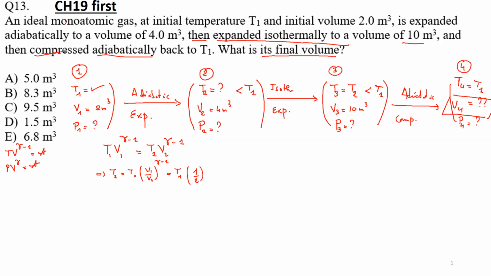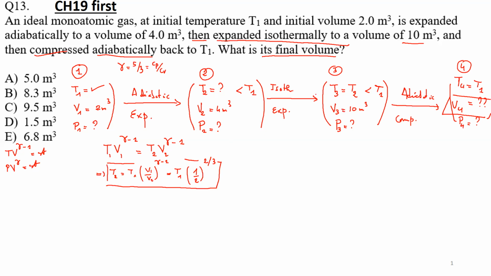It's a monoatomic ideal gas. As you know, for a monoatomic ideal gas, gamma is just 5 divided by 3, which is just Cp divided by Cv. So gamma minus 1 will give you the power 2/3 here. So I know temperature T2. And this indeed is smaller than T1 because of this factor.